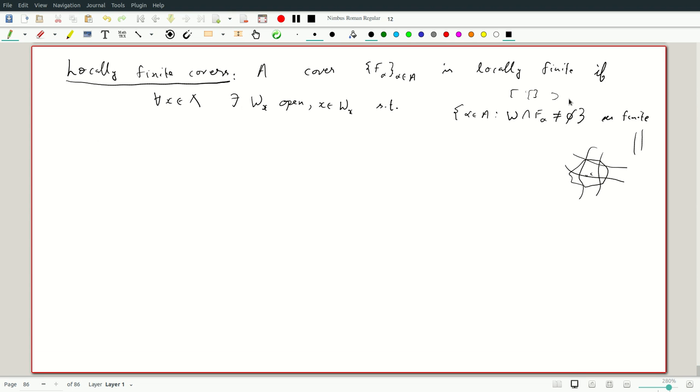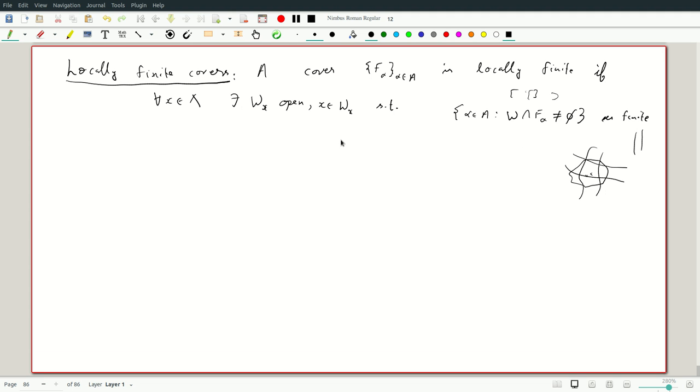Okay, so we'll see many local properties. Normally you have to be a little more subtle. What you need is, given an open set, there's a smaller open set inside that, but finiteness properties are kind of inherited. If you're a subset of something finite, you're automatically finite. So that subtlety which we'll see in local connectivity, for example, goes away here.